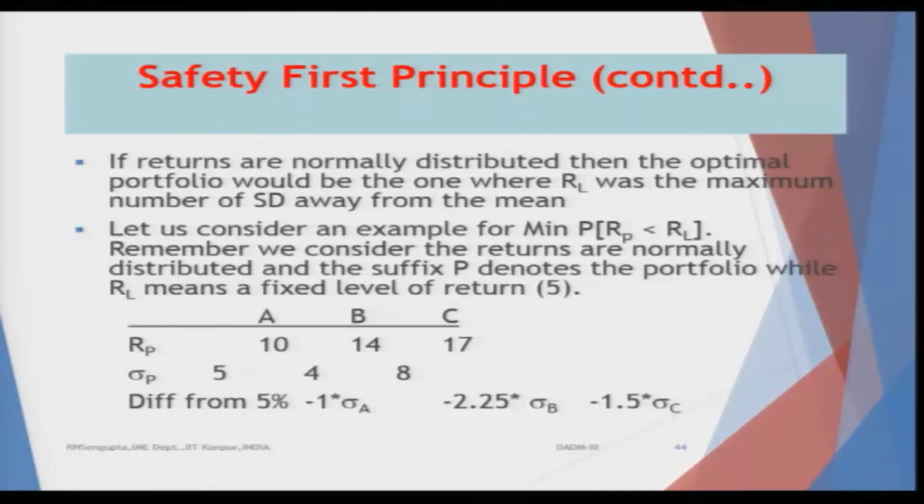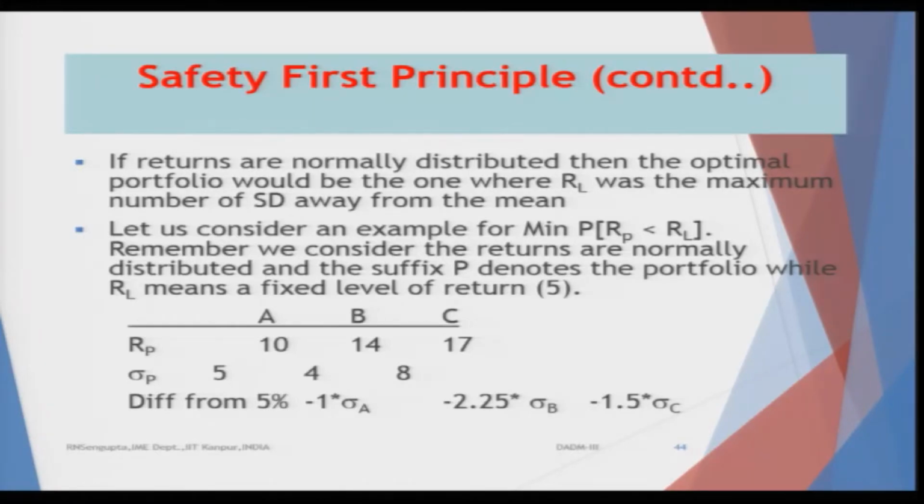Let us also consider an example of minimization, the probability of RP less than RL. Remember, we consider the returns to be normally distributed, and the suffix P denotes the portfolio, while RL means the fixed level of return, which for our case is given as 5%. Now, the values of RP for the 3 cases A, B, C are 10, 14 and 17.